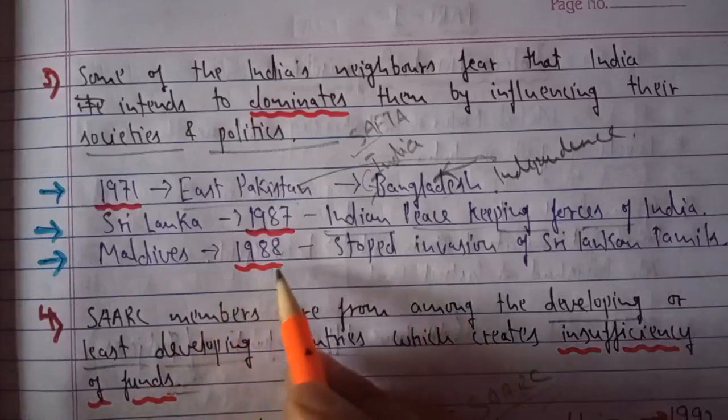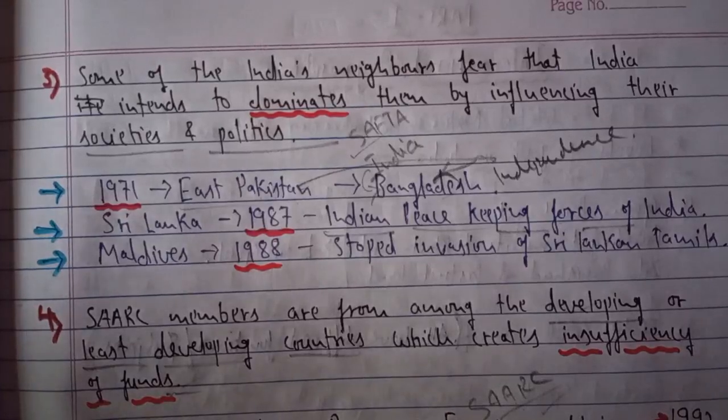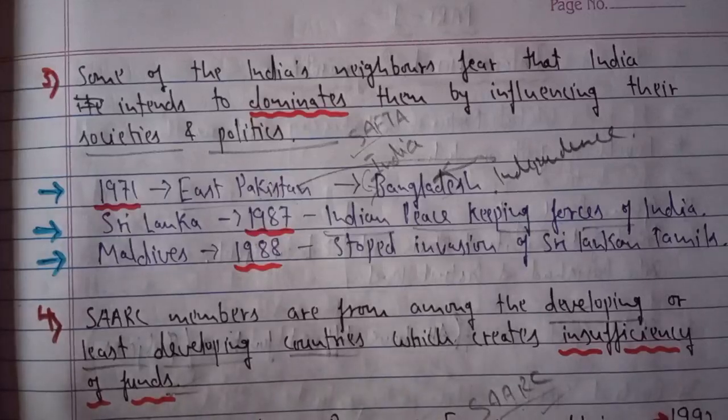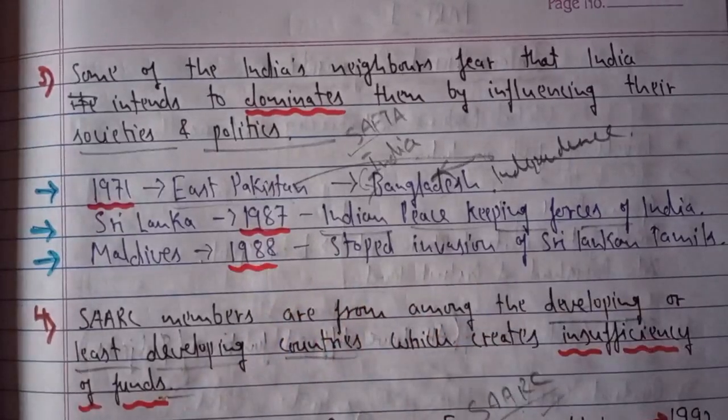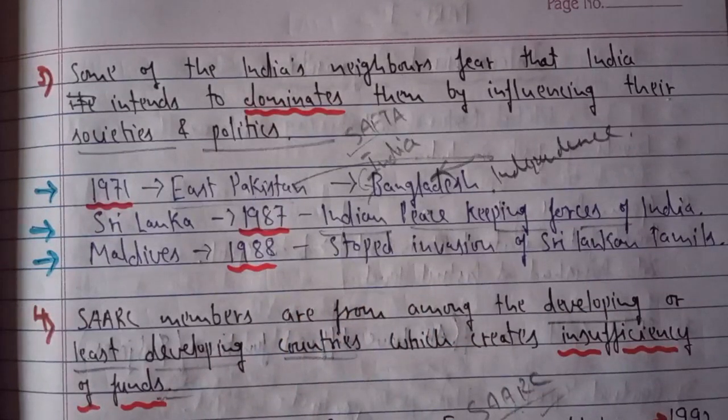In Maldives in 1988, the Sri Lankan Tamils attacked and were invading Maldives, but Maldives asked for help and support, and the Indian Army, the Indian Air Force and the Indian Navy stopped that invasion. So with these three examples, people have the impression that India is trying to dominate the societies and political systems of the neighboring countries in this region of South Asia.